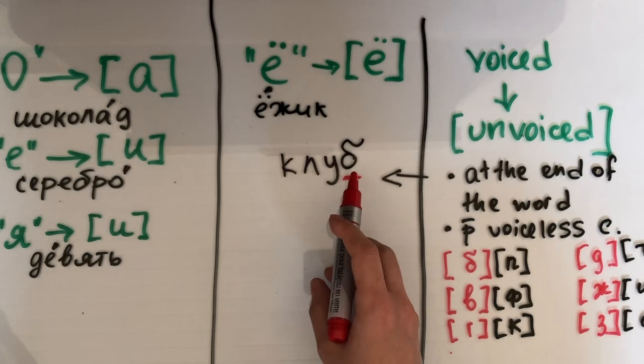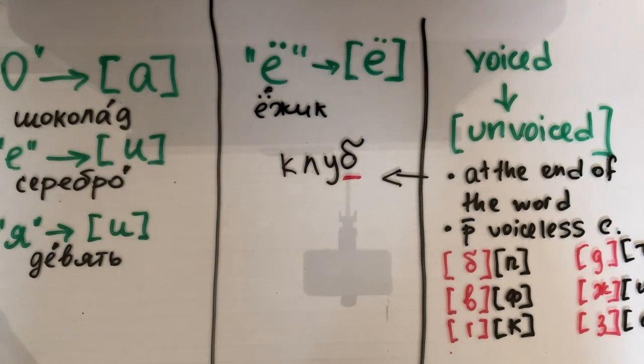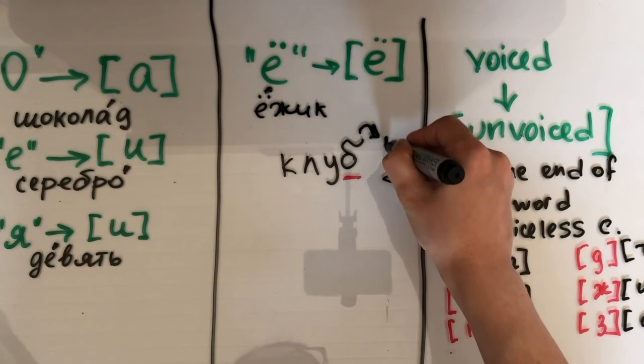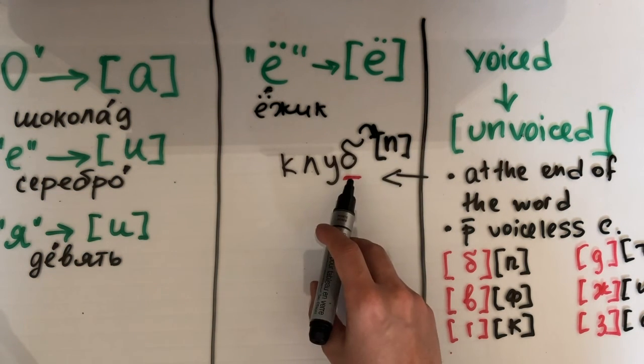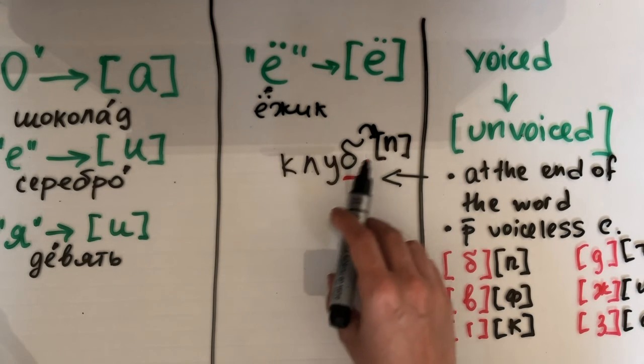That's why you should pronounce it as voiceless. You should pronounce it as P. Kloop. Not kloob, but kloop.